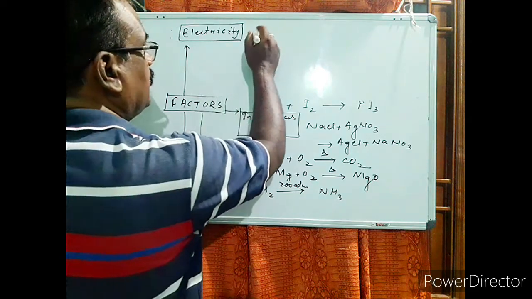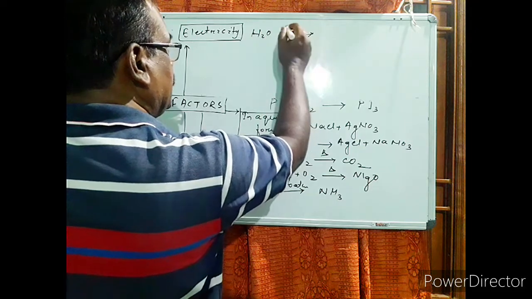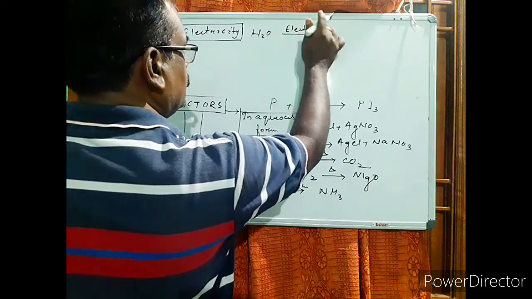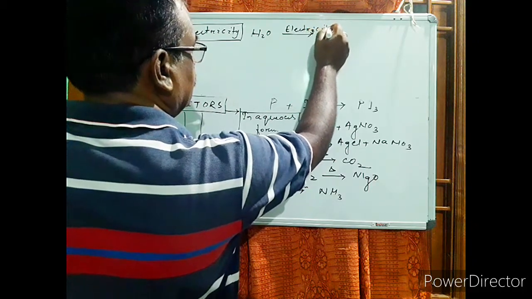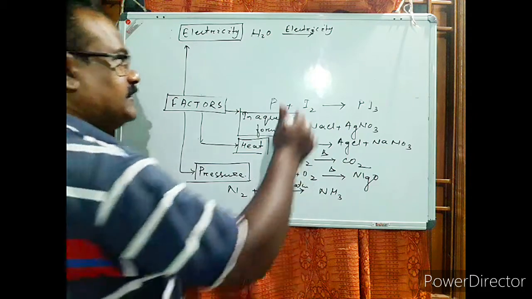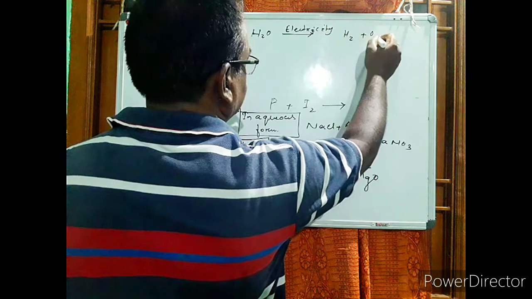For example, water in presence of electricity, simply an electrolysis process, can be decomposed or electrolyzed to form hydrogen and oxygen.